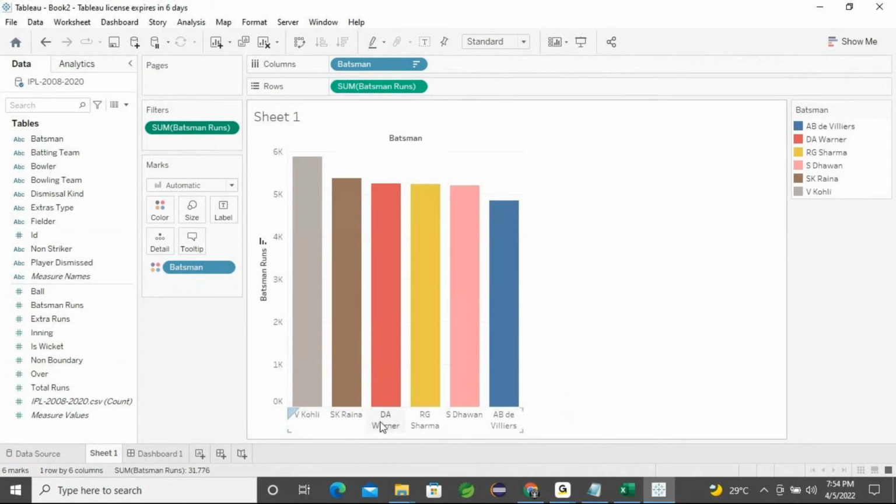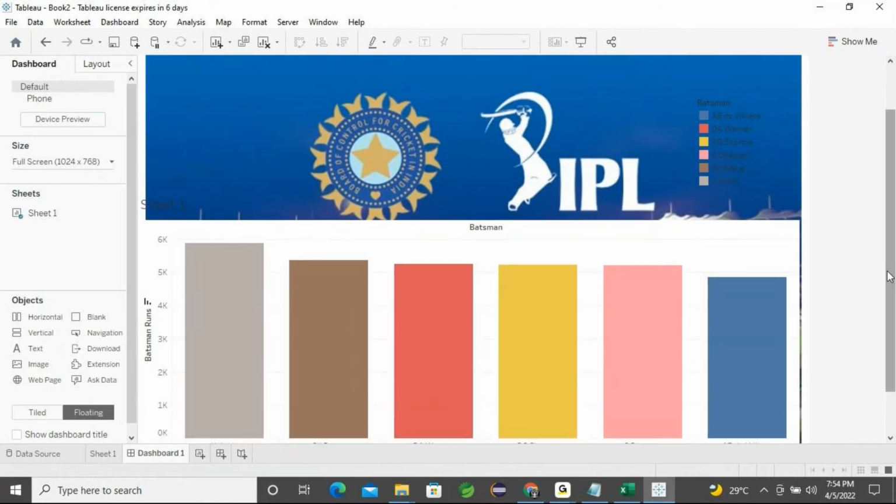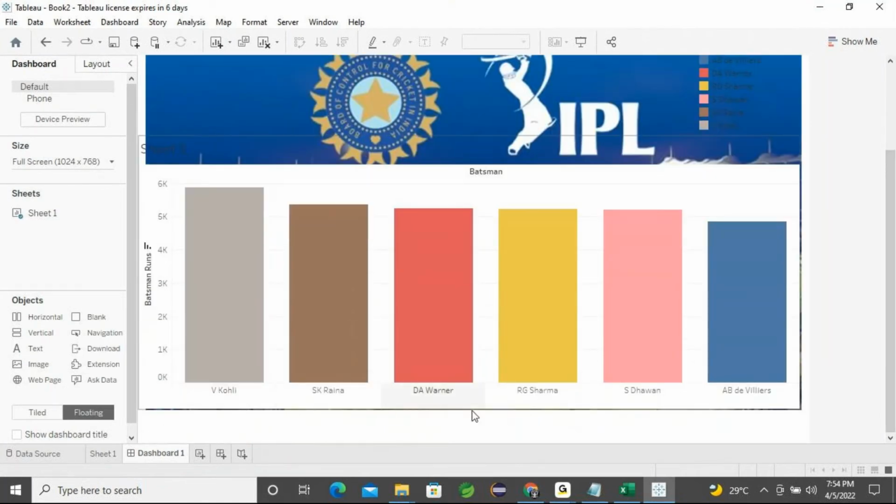So only those images you need to download. Once you're done, make it ascending order and place it into the dashboard. Above each bar chart, you can add the player names. Is it clear? You can take a look here, you can take a pic. Similarly you can download; if you work, you will get the same data. Is it clear?